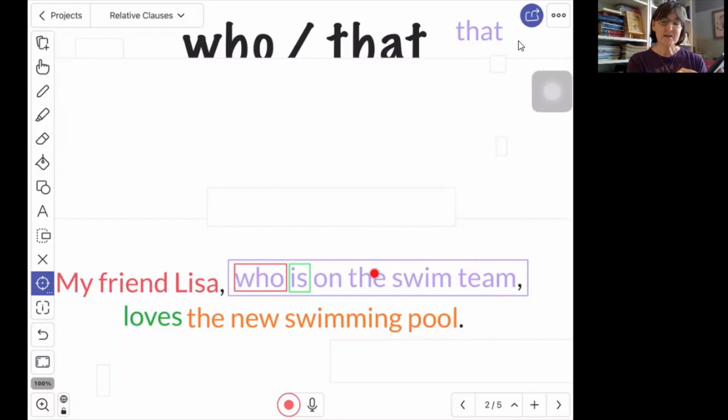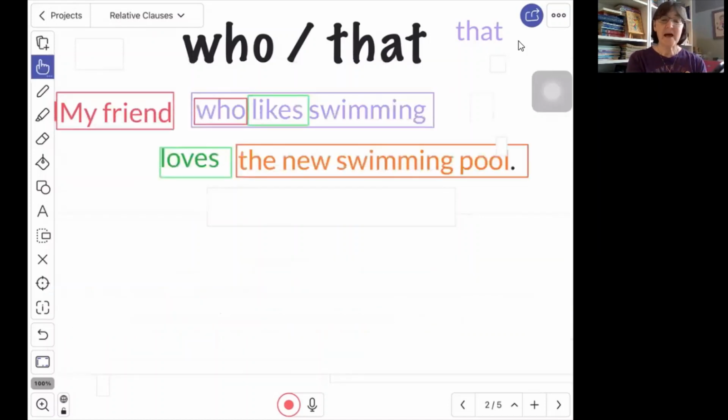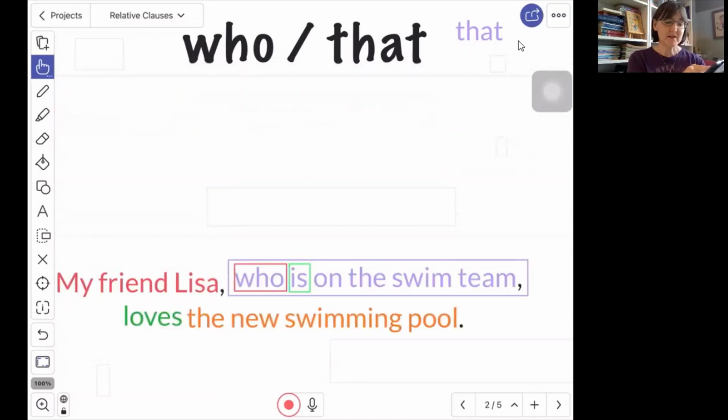My friend Lisa, who is on the swim team, loves the new swimming pool. But I want you to notice two things about this sentence. First, listen to how I say it. I'm going to read it two ways. Here's the first way. My friend Lisa, who is on the swim team, loves the swimming pool. Here's the second way. My friend Lisa, who is on the swim team, loves the new swimming pool. The second way is correct. Did you hear that I paused at this comma and I paused at this comma? And you see a difference between this one had no commas, and this one does.